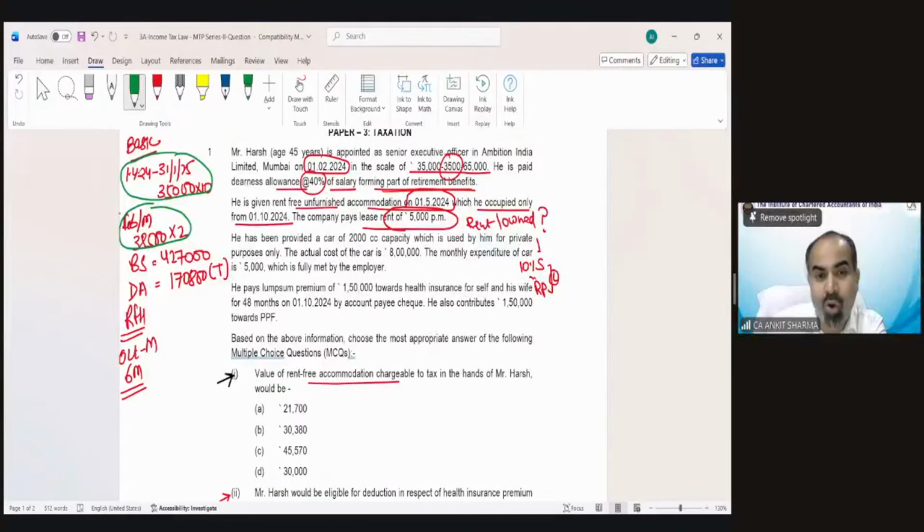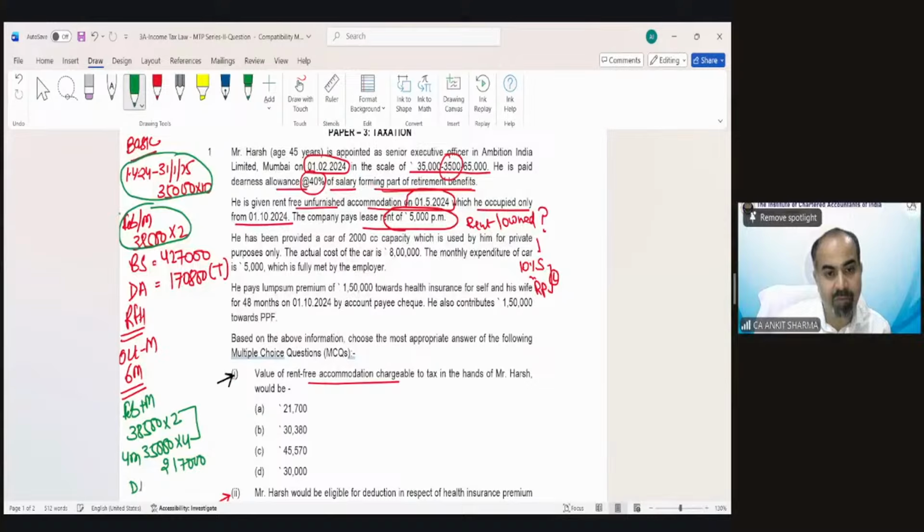So from October to March, we have to take February and March salary of 38,500, and for the remaining 4 months before February, it would have been 35,000. That is for 4 months and this is for 2 months. So my salary would be 2,17,000 in this case.